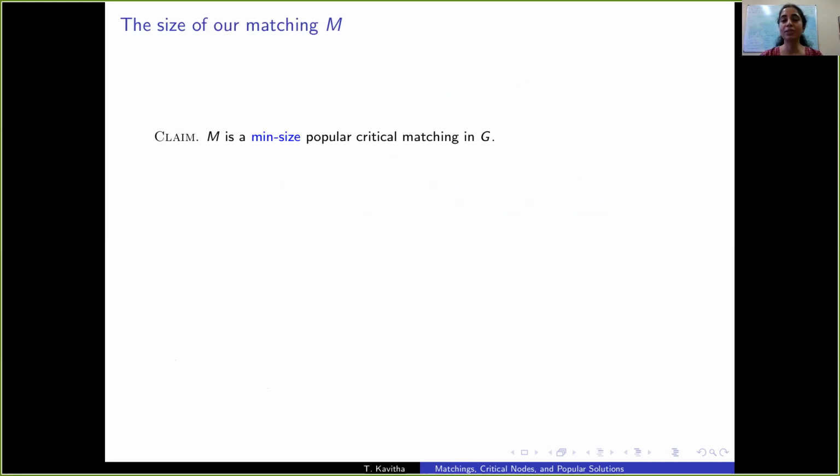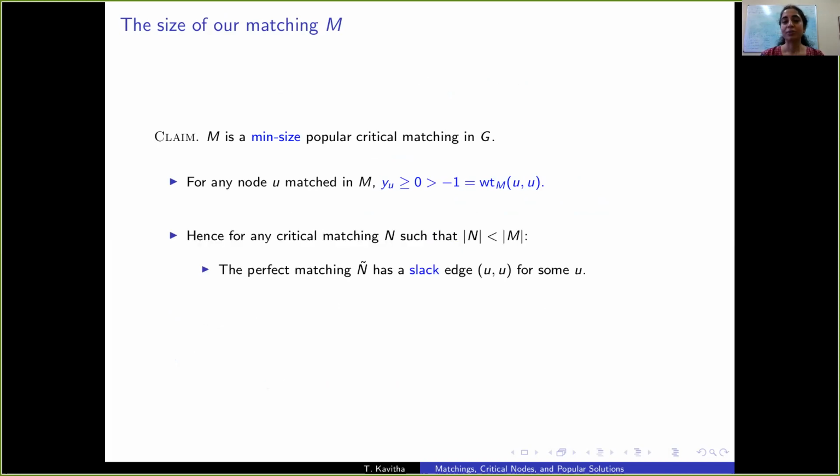Interestingly, it is a min-size popular critical matching. So for any node U matched in M, the self loop at U is slack. So let's look at any critical matching whose size is strictly less than the size of M. Then the perfect matching N tilde has to include a slack edge.